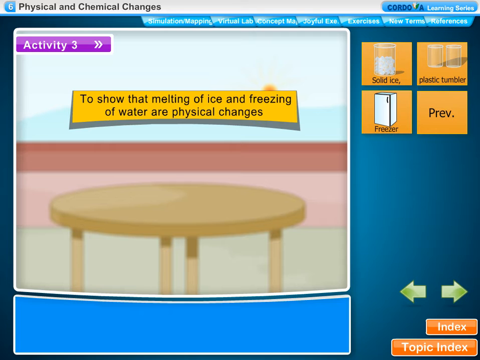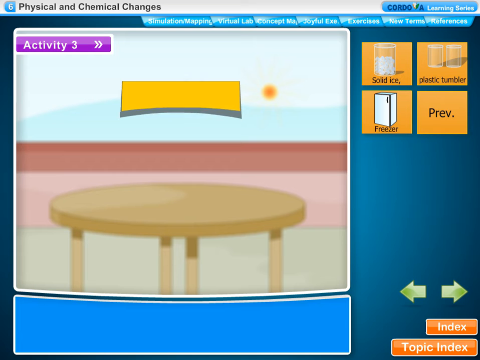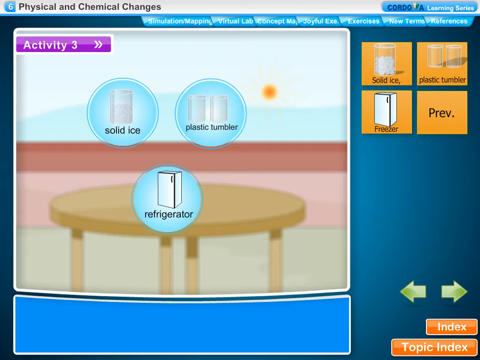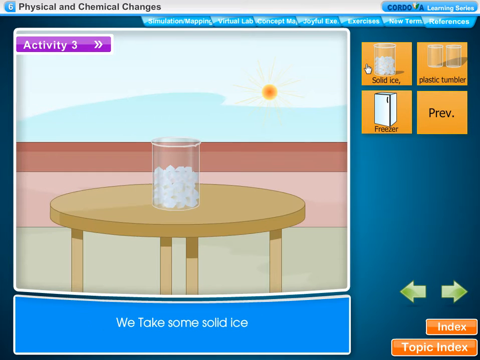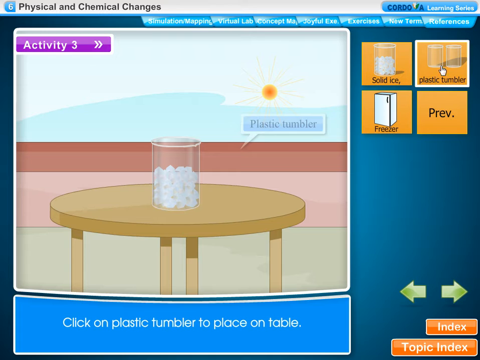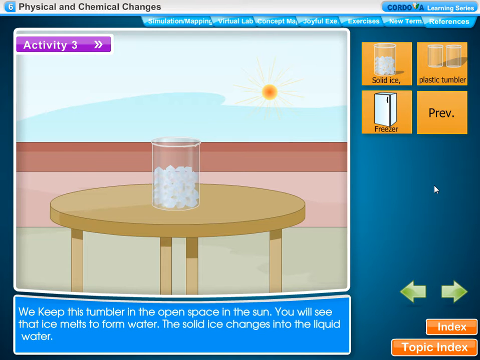Activity 3. To show that melting of ice and freezing of water are physical changes. Things needed: solid ice, plastic tumbler, refrigerator. Method. We take some solid ice in a plastic tumbler. We keep this tumbler in the open space in the sun. We will see that ice melts to form water. The solid ice changes into the liquid water.